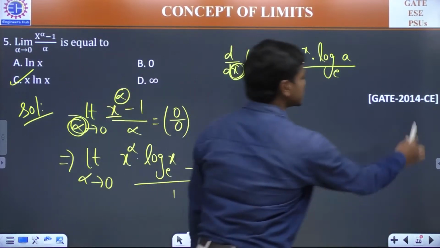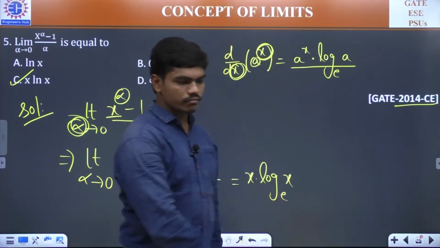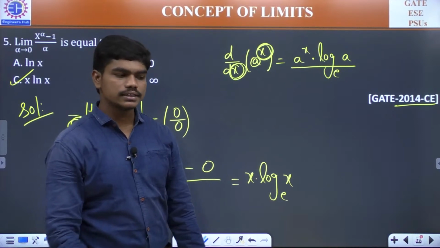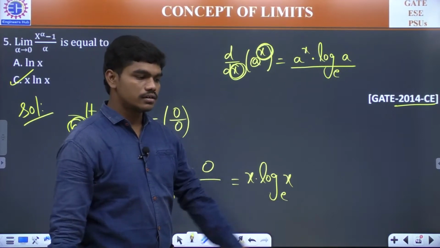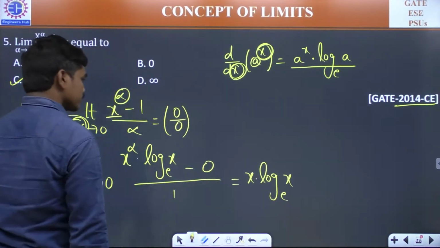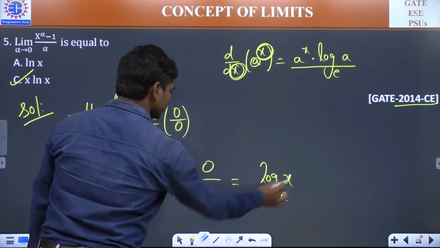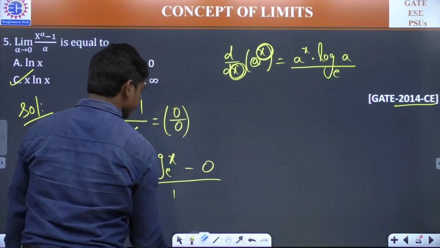And it was asked in civil engineering 2014. Okay, clear? Can I move ahead for the next question? Acha, x power 0. Sorry, I made a calculation error here. So please be careful with this.